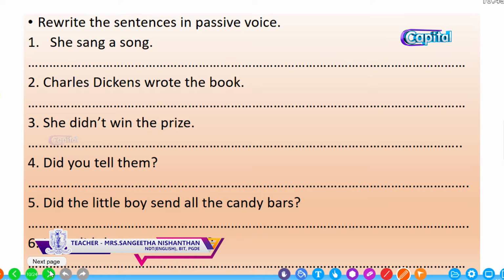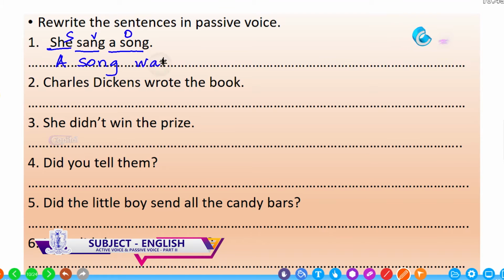Look at the first one. She sang a song. Who? She, subject. What did she do? Sang. What did she sing? A song. So this is the object here. So bring the object to the beginning. A song, singular and past tense.